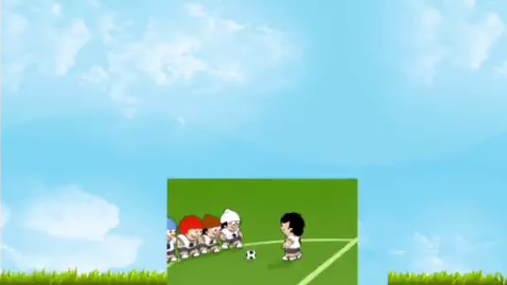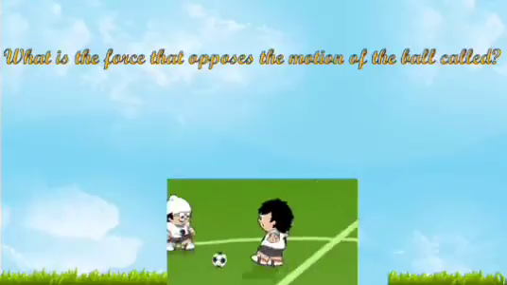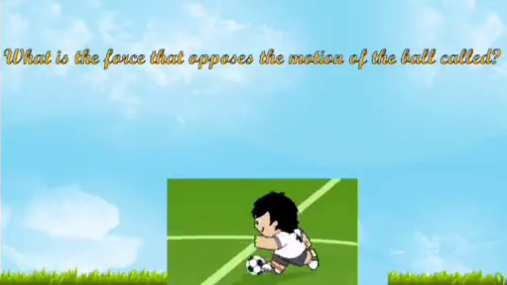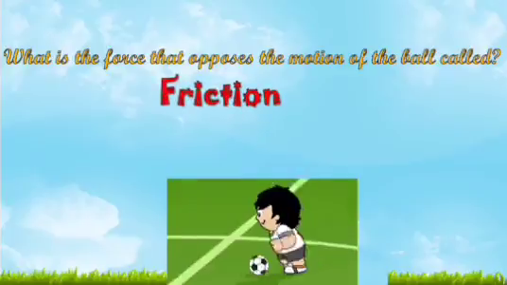Let us consider one more example. Observe the movement of ball. You will observe that the ball slows down after covering some distance and finally stops rolling and comes to a stop. What is the force that opposes the motion of a ball called? This force is called as friction.